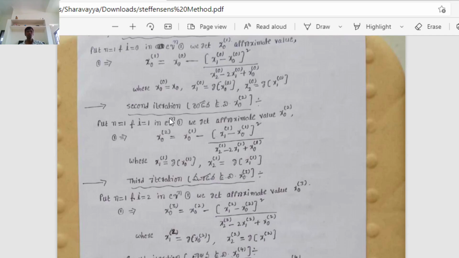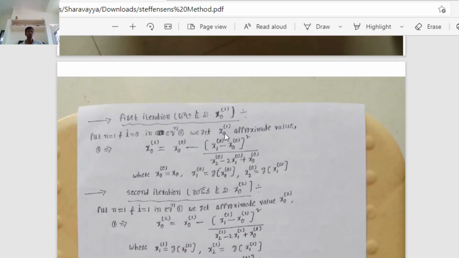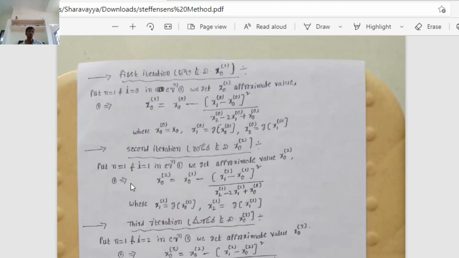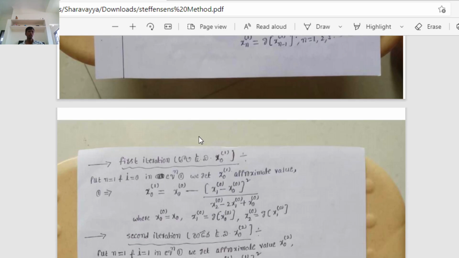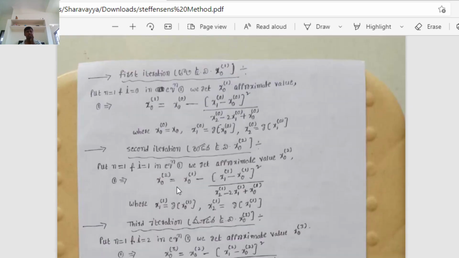Okay, next, the second iteration. In the second approximation, here it becomes x naught to the power of 2. For x naught to the power of 2, put n equal to 1 and i equal to 1 in the above equation. If we substitute n equal to 1 and i equal to 1 in equation 1, we get the approximate value x naught to the power of 2.